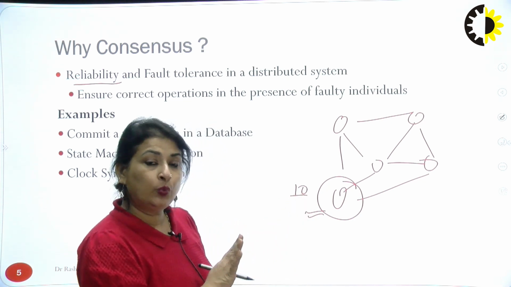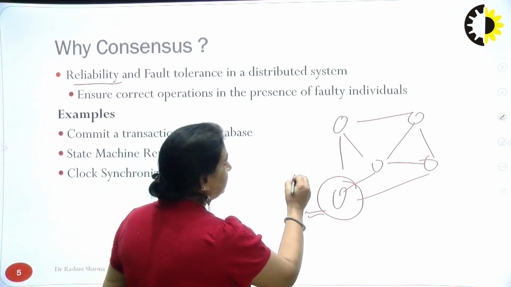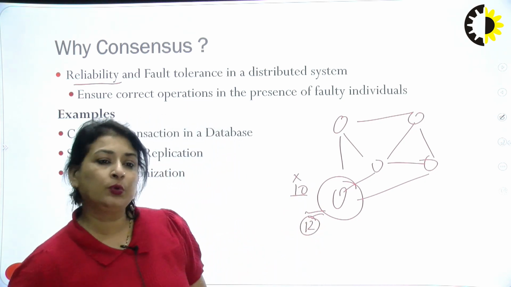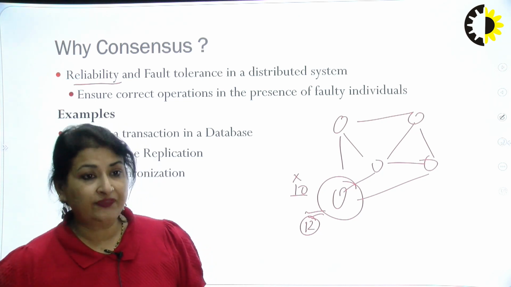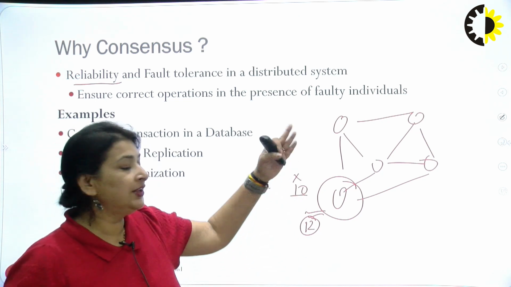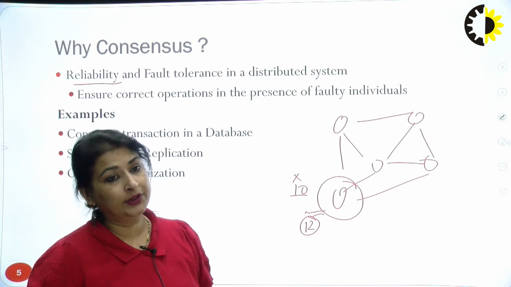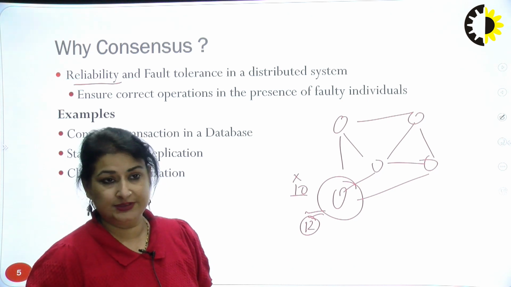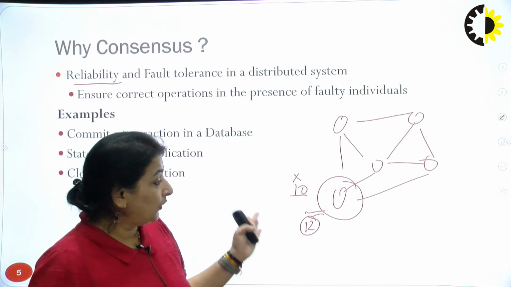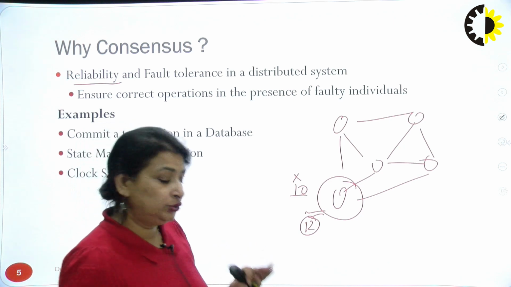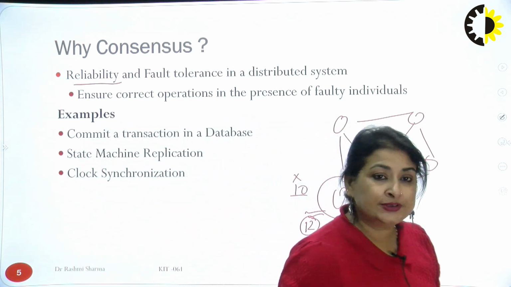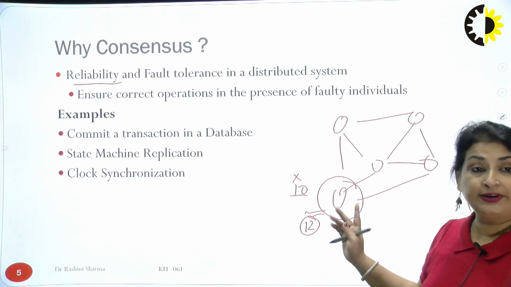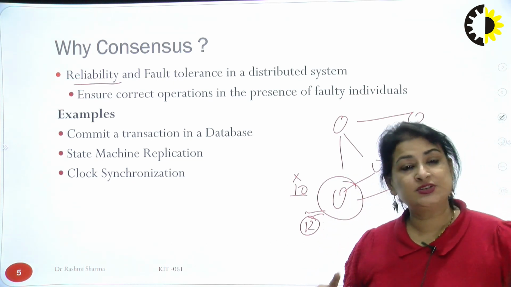That was the original value which it has to send, but it is not sending 10, it is sending the value 12, only changing that value by 2. But that would definitely change something in this network, because as we told, in the blockchain each and every node should have the same database, and that is the DLT. Each and every node should have a distributed ledger that should be in sync with each other, so they wouldn't be in sync here. So that is one type of fault where a node acts maliciously.